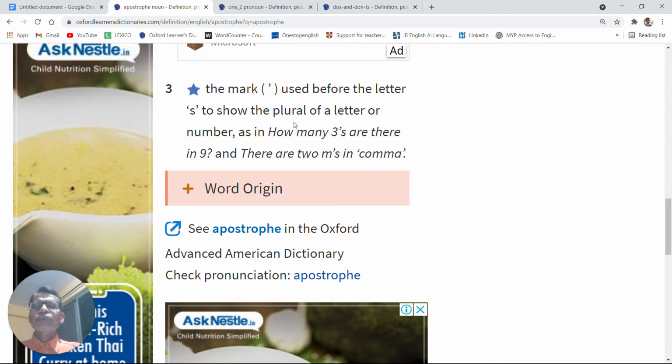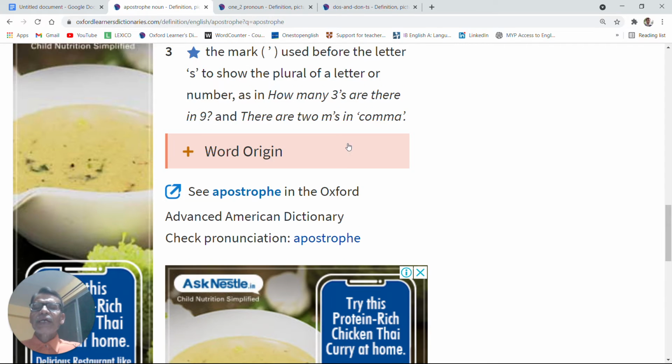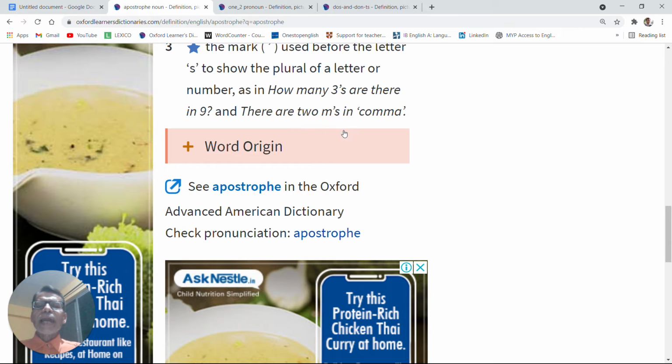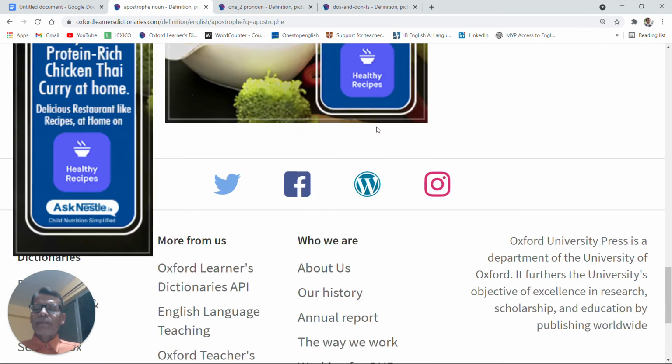Third, the mark used before the letter S to show the plural of a letter or number, as in how many threes are there in 9. So the answer is there are three threes. Okay, how many threes? So here you can't write 3s, you must put an apostrophe. Similarly, there are two m's in comma. In India we say double M. There are two m's. So in such cases also we put an apostrophe.